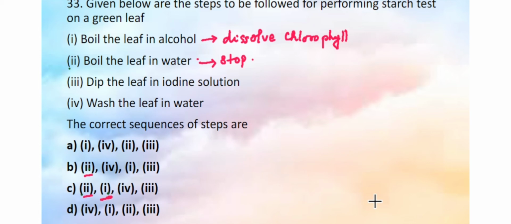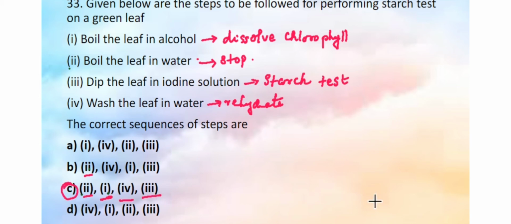Next, after we take it from alcohol, which is a highly dehydrating agent, the leaf is very dry. In order to rehydrate the leaf, we have to wash the leaf in water or rinse it in water. And finally, we need to dip the leaf in iodine solution because iodine is used for the test for the presence of starch. So the last option is 3. So here is the correct serial order of the events to be followed while performing starch test.